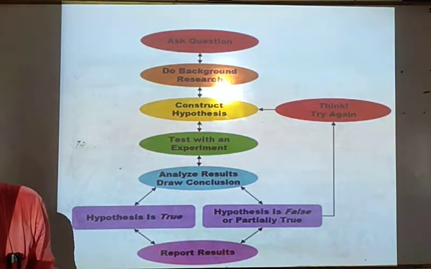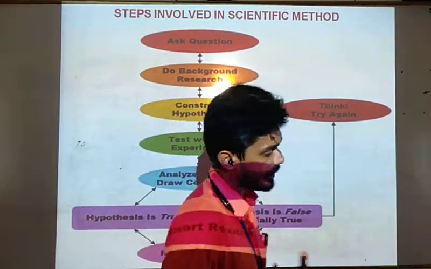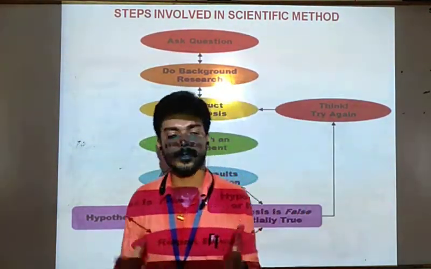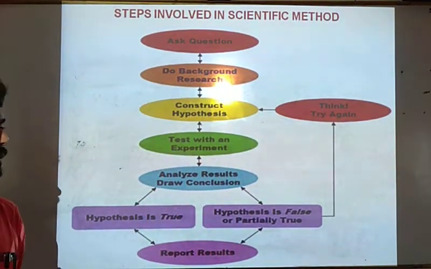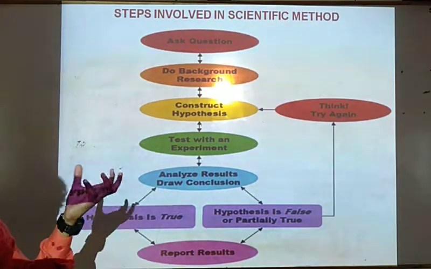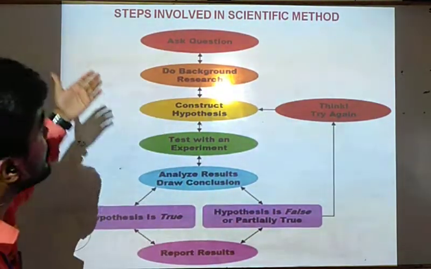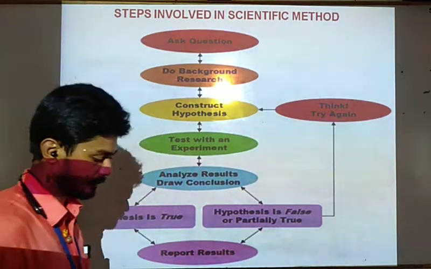This is the most important thing involved in any type of science, whether that is physics, chemistry, mathematics, even computer science. There are so many types of science, but we will discuss a common concept which is known as the steps involved in the scientific method.